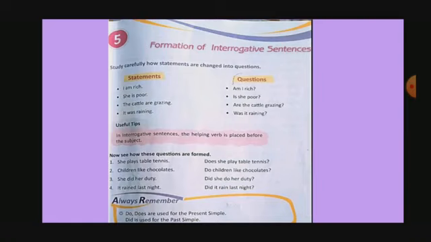I am rich, it means am I rich? The helping verb, or the main verb that is a helping verb, will come before the subject in simple sentences. She is rich, is she rich? Then question mark. The cattle are grazing, are the cattle grazing? Question mark. It was raining, was it raining? And question mark. Okay. So here I have rules for this also that I am going to share with you.